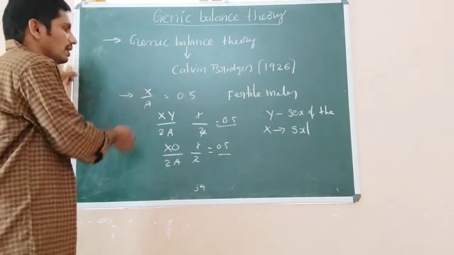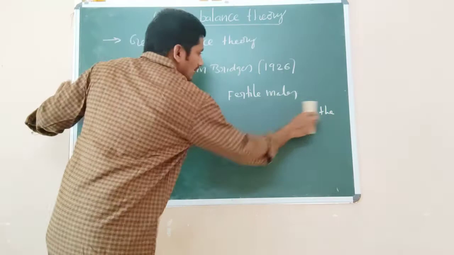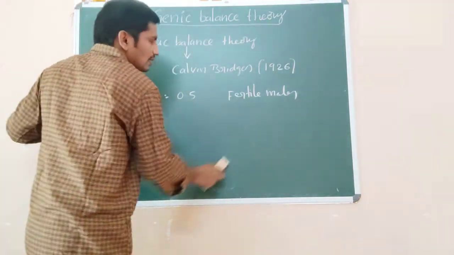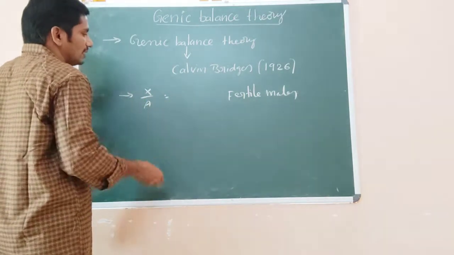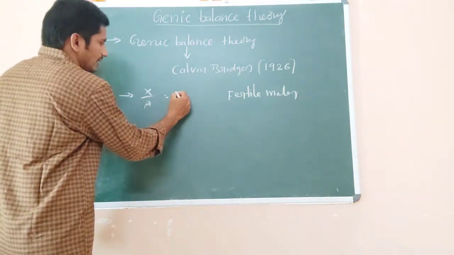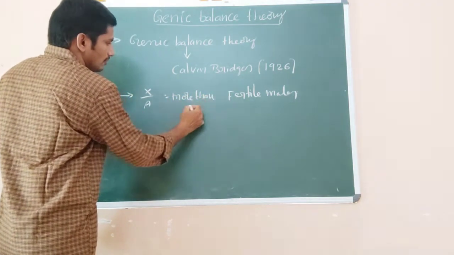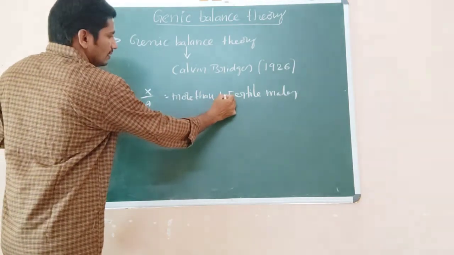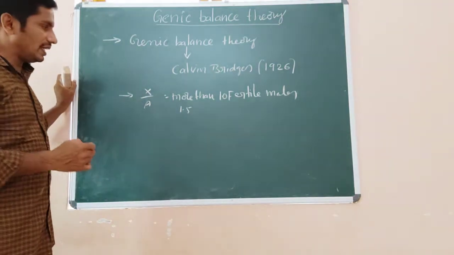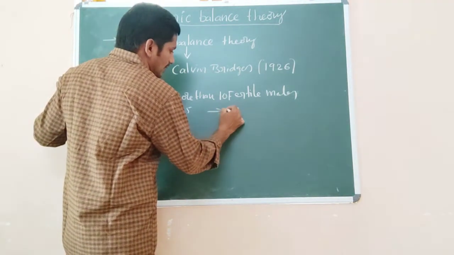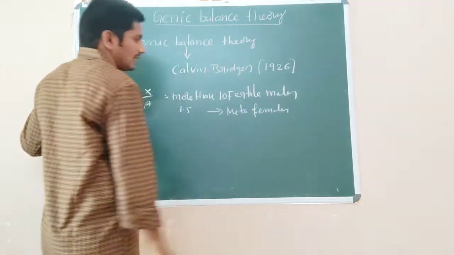C.B. Bridges again found that in different cases in Drosophila melanogaster, if the X by A ratio is more than 1, like 1.5, these are known as metafemales.